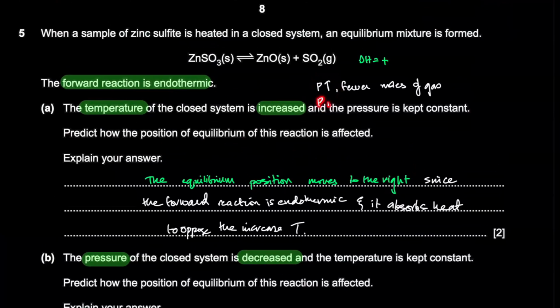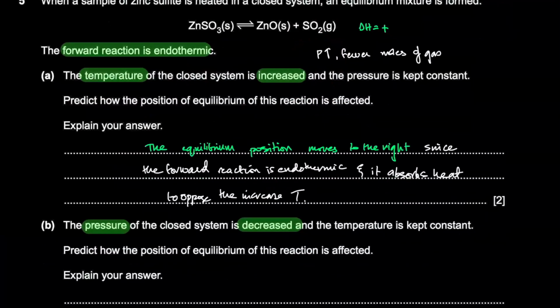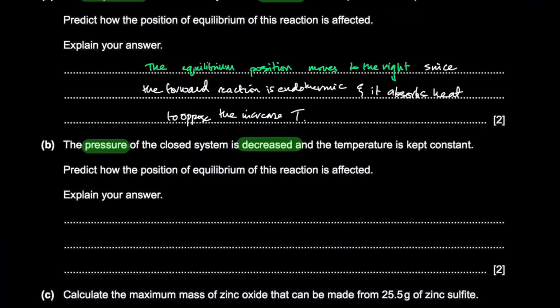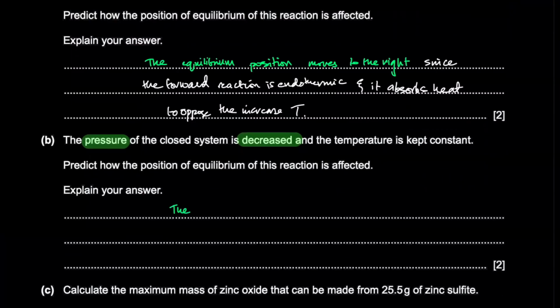You're decreasing the pressure, you want to bring it back up. How do you bring it back up? Go to the side with more moles of gas. More moles of gas on the right. You have 0 here, you have 1 here. So the equilibrium will shift to the right. Equilibrium position moves to the right.